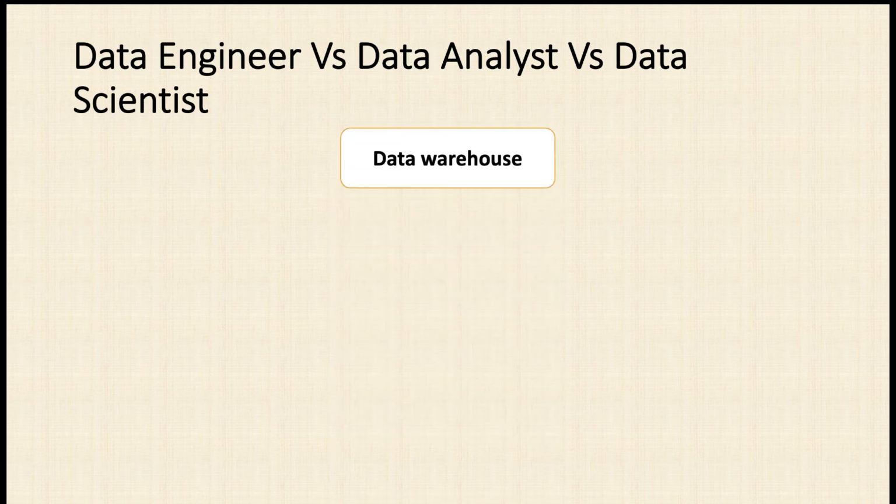First of all, there is a basic model in data processing. First is the data warehouse, where you will find all kinds of data. That data you will fetch from sensors like IoT, or third party APIs. From that you will collect the data and store it, and that is known as the data warehouse.